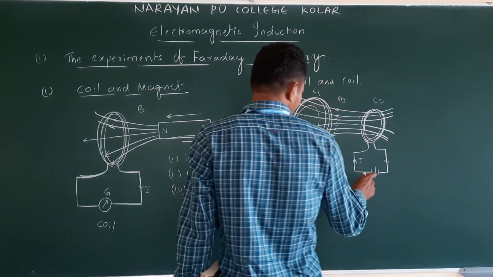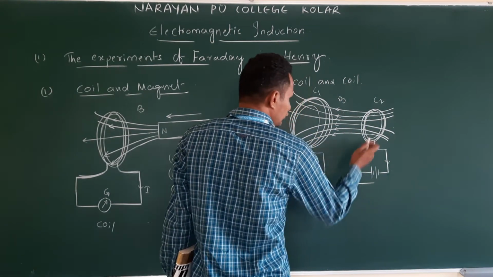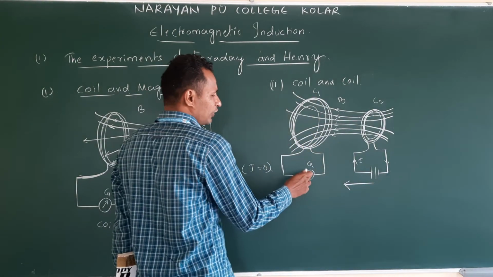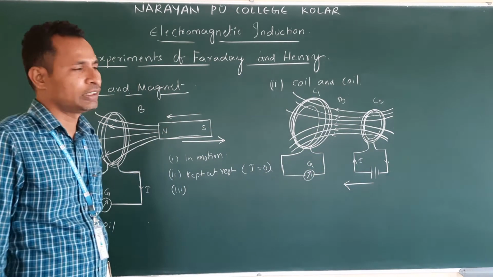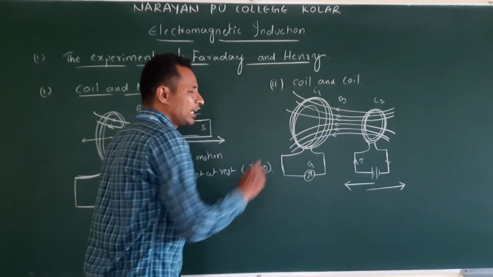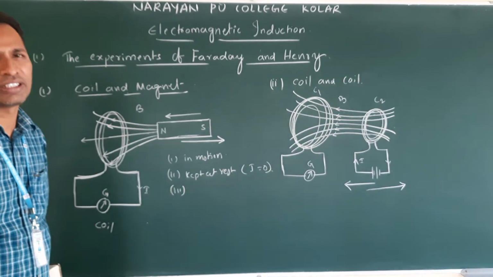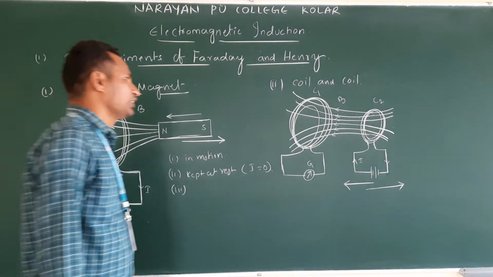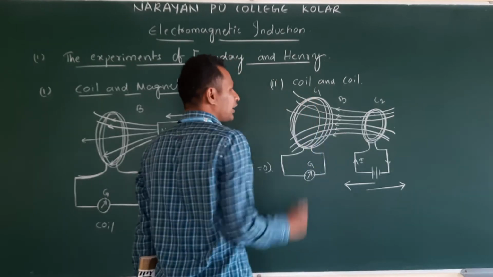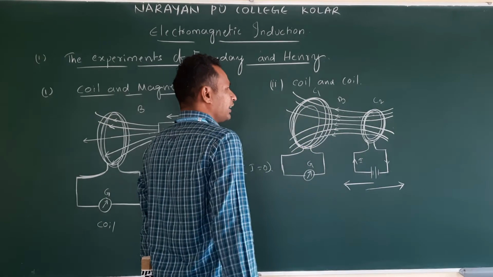Same concept. They noticed that when this coil approaches C1, coil 1, again there will be a deflection in the galvanometer. Again, when it moves away, there is a deflection in the galvanometer, but in the opposite direction. Instead of keeping C1 constant, next, what did they do?